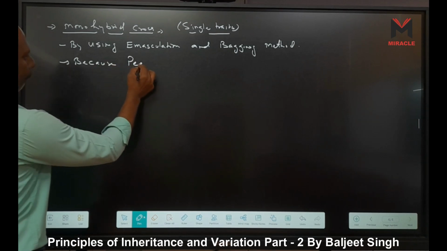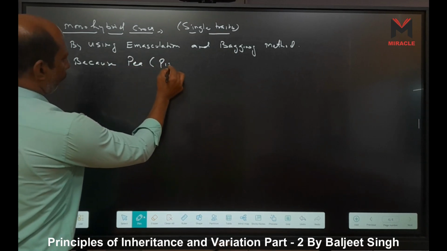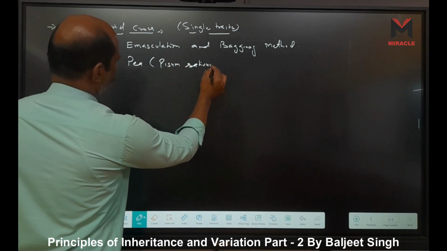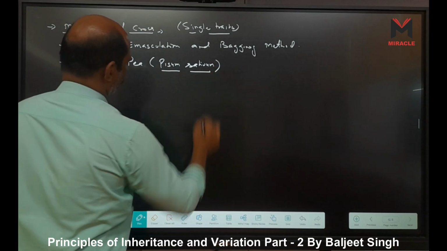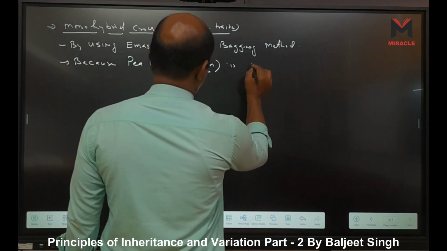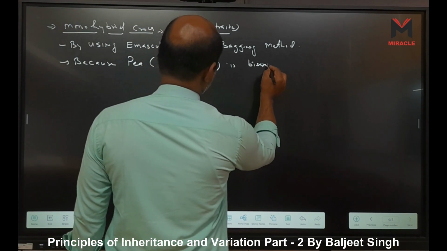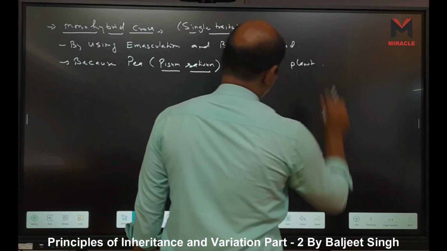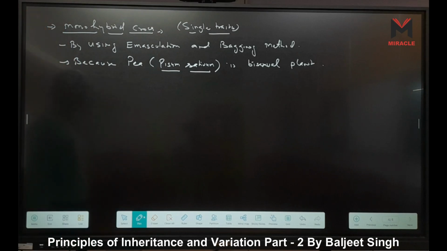Pisum sativum is a bisexual plant. Emasculation means what?